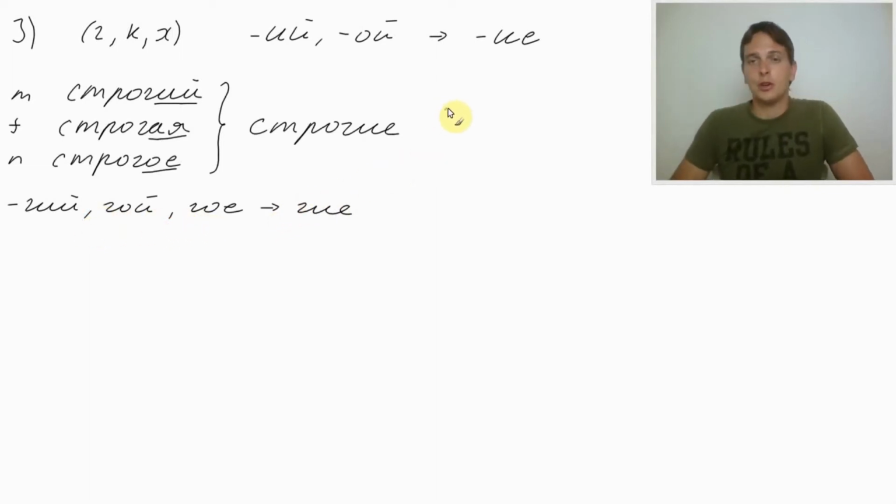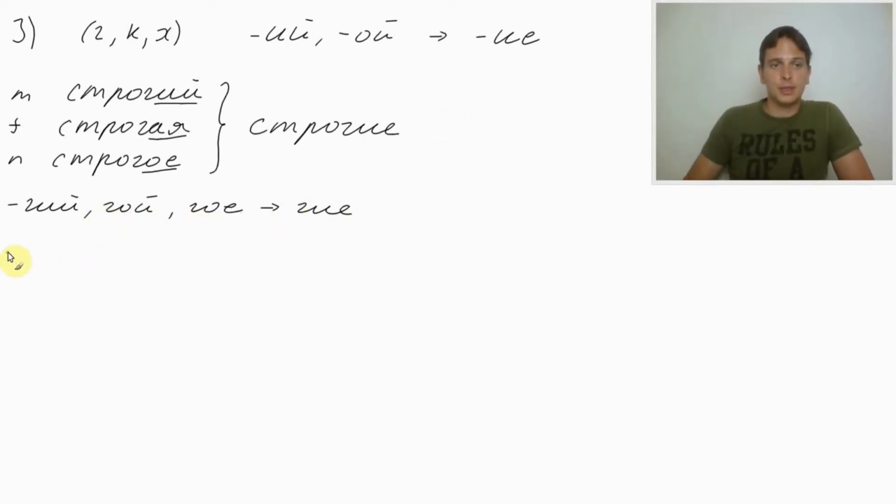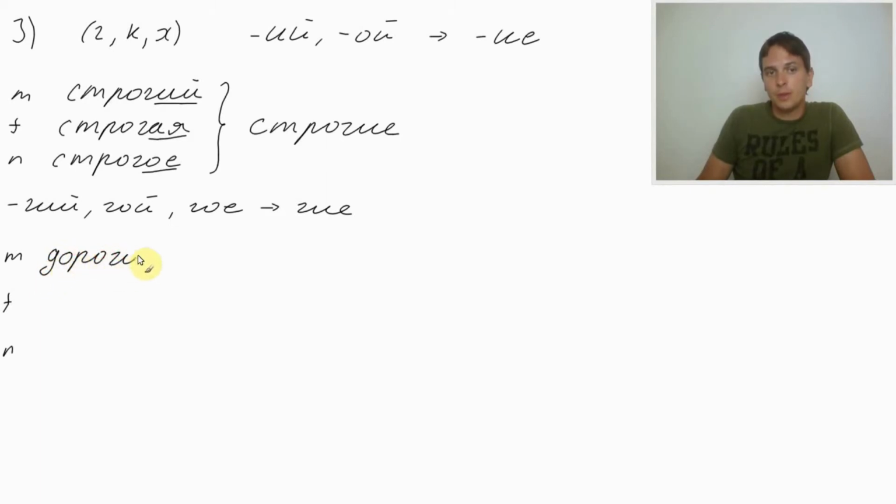So, let's do another example. Again, masculine, feminine, and neutral. And let's take дорогой. Дорогой is dear, darling, or expensive. Дорогой. My dear, мой дорогой.